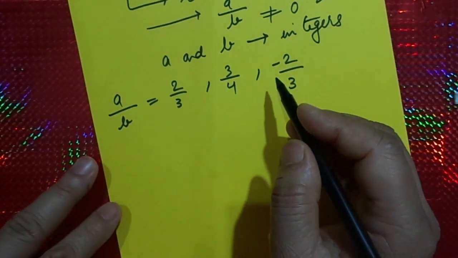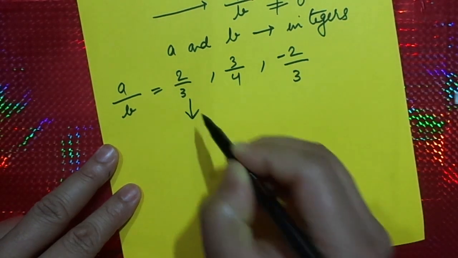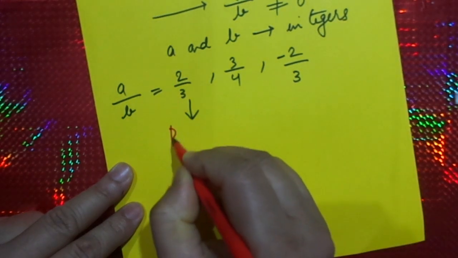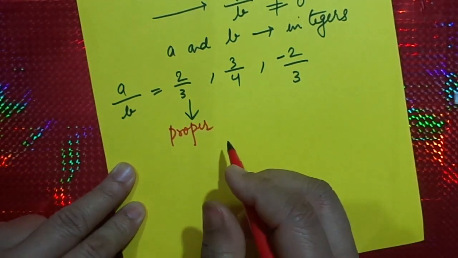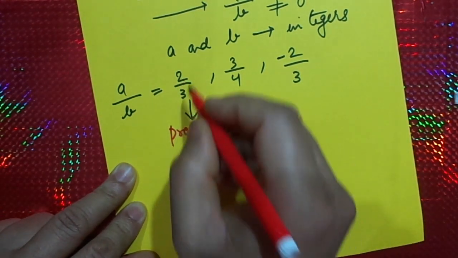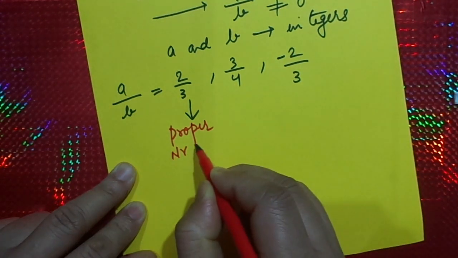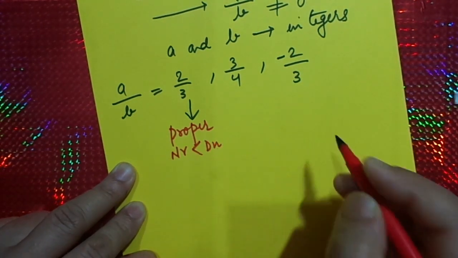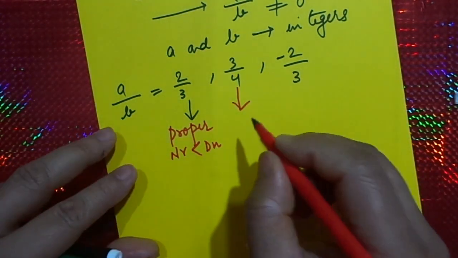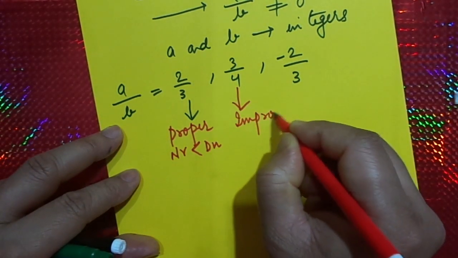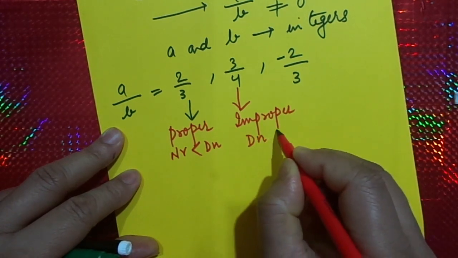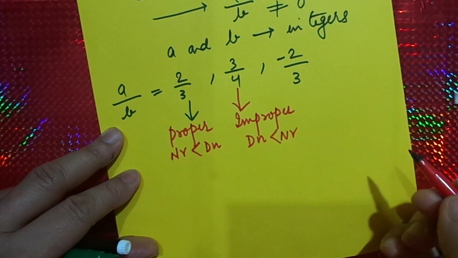Now, when you look at this 2 by 3, you can say that it is a proper fraction. So a proper fraction means one whose denominator is more than the numerator, or the numerator is smaller than the denominator. When you talk about 3 by 4, then 3 by 4 is an improper fraction. Why? Because it is the reverse. The denominator is less than the numerator.